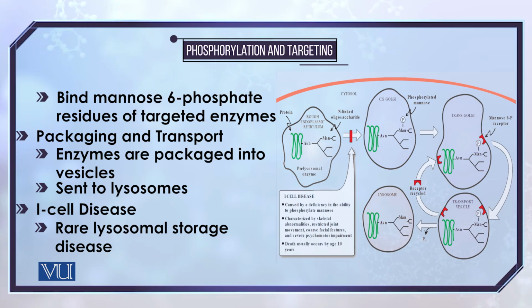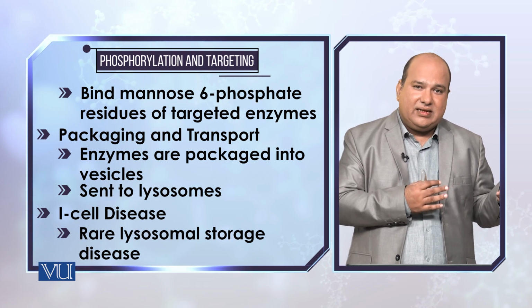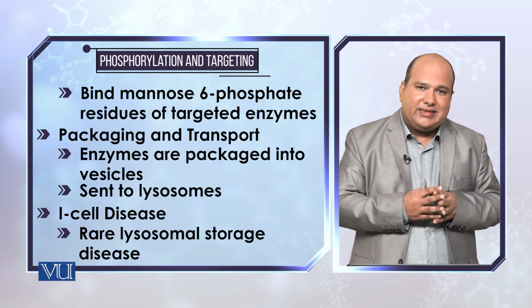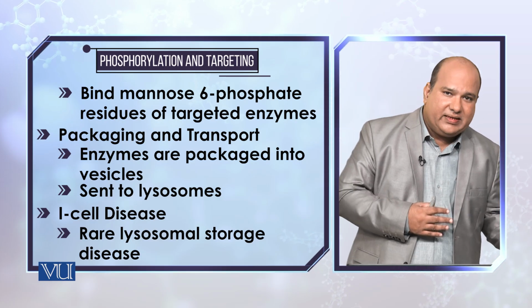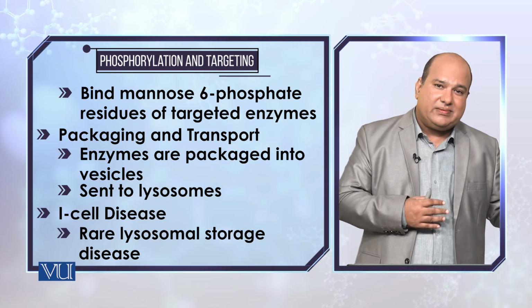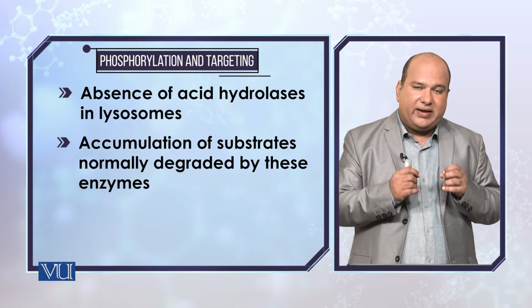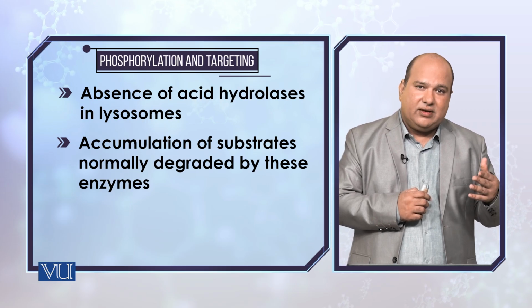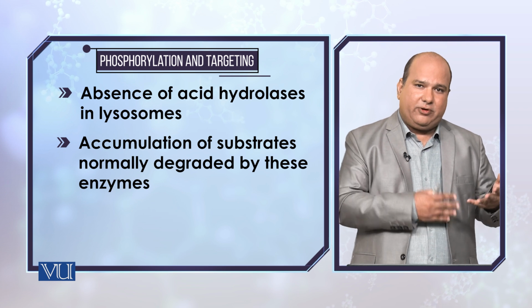When such mechanisms are involved, which involve phosphorylation, acetylation, and certain enzymes, there is always a vulnerability: if something goes wrong with the functioning of the enzymes, or the genes encoding those enzymes become mutated, there would be some diseases. A very well-known disease is I-cell disease, which occurs because of the impairment of